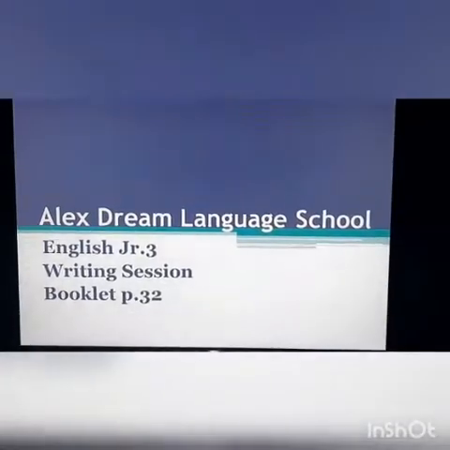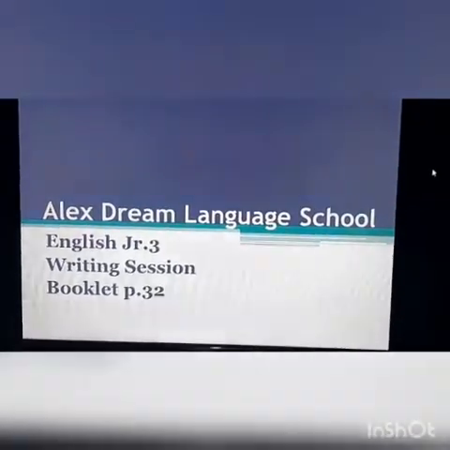Today we have a writing session from the booklet, page 32. So, open page 32. Write a paragraph of not less than 7 sentences on the following. Here you are going to write 7, 8, 9, 10, and more sentences, not 4 or 5, about what you did yesterday.